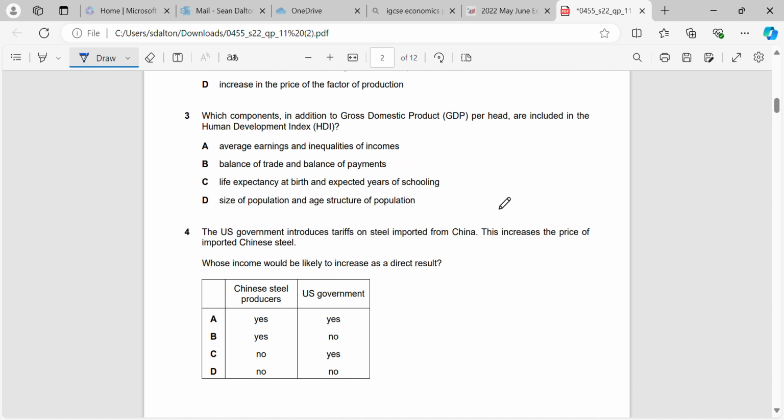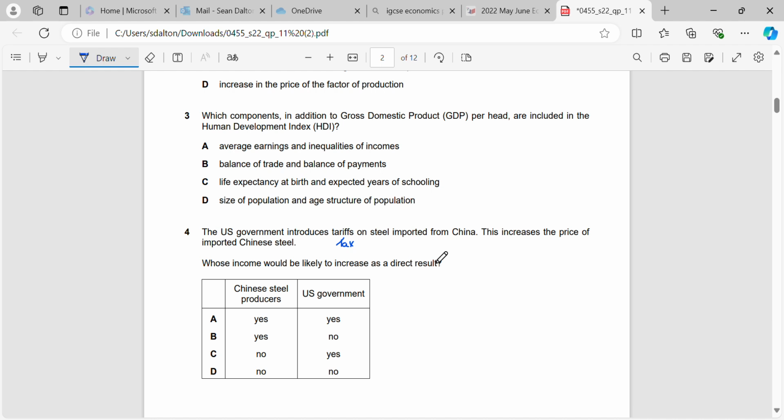Okay, question. Question 4. US government introduces tariffs on steel imported from China. So what are they doing? They're taxing steel imports from China. This increases the price of imported Chinese steel.